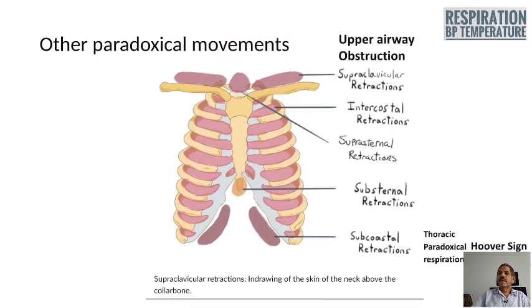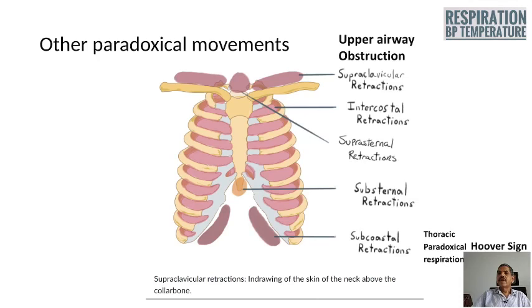Other paradoxical movements that you can see in the supraclavicular and suprasternal area are abnormal retraction.